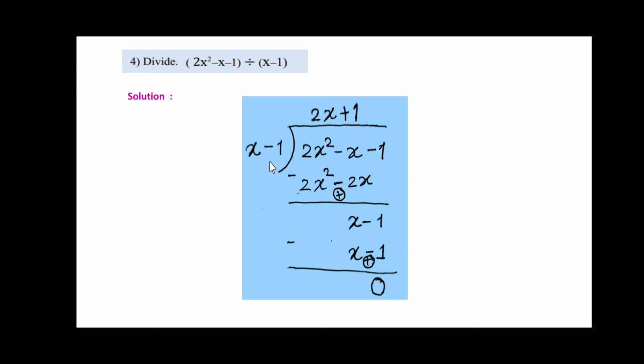Now x minus 1 is here at the divisor place, so we'll multiply this with 1. 1 multiplied by x minus 1 is x minus 1 itself, so the remainder is 0. Therefore x minus 1 is a factor of this 2x square minus x minus 1. Here the remainder is 0 and quotient is 2x plus 1. Like that we can do the division.